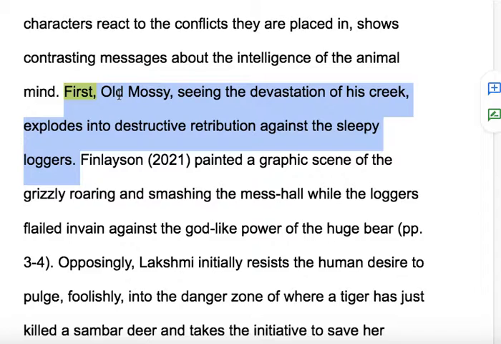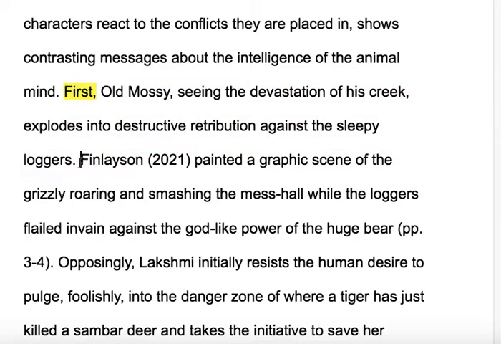And this is one of the reasons why we use italics with story titles, because sometimes the story title will be the same as a character's name. And in that case, how can we tell the difference? Well, that's why the italicized version, we understand that to be the story title, whereas the non-italicized version, that's the character name. So firstly, Old Mossy, seeing the devastation of his creek, explodes into destructive retribution against the sleepy loggers. So that's my idea sentence there, my concept sentence.